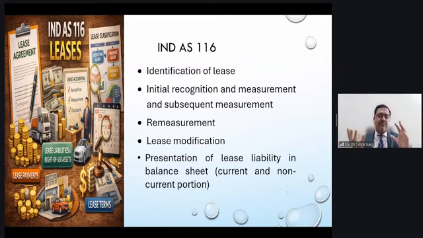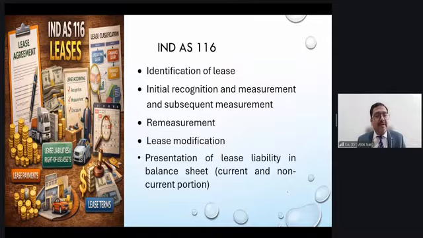So when you read Ind AS 116 and subsequent measurement of ROU asset, you have to look at your Ind AS 16 also. So subsequent measurement: ROU has to be depreciated, impairment testing has to happen, the revaluation model needs to be checked, and what is the depreciation period. So these aspects need to be looked at from the ROU perspective.